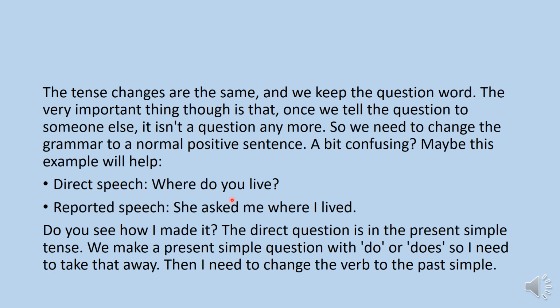Let's take this example. "Where do you live?" If I want to change it into reported speech, first of all, I make sure that this becomes a statement. So if it becomes a statement, we just have to remove the question mark. That's one. Second, since it starts with a WH question, I have to keep the question word as it is. So she asked me where I lived. Of course, here we no longer use told or said. Instead, we have to use asked. So, do you see how I made it? The direct question is in the present simple tense. We have to keep the WH question word as it is and remove the question mark.